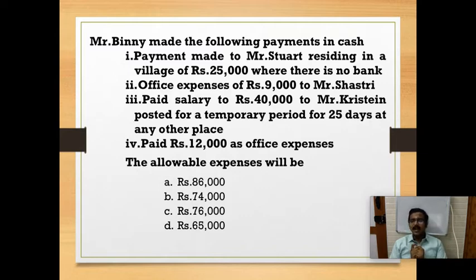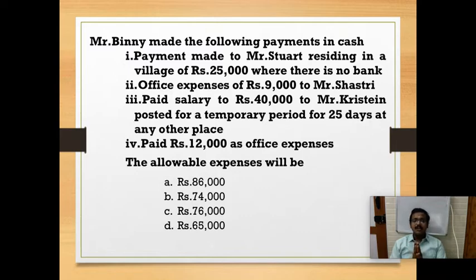And salary paid to Mr. Christine, posted for a temporary period, with cash payment given: that is also allowable since it is a temporary posting, so the entire 40,000 is allowable. And the 12,000 paid as office expenses exceeds the limit of 10,000, so this is disallowed.